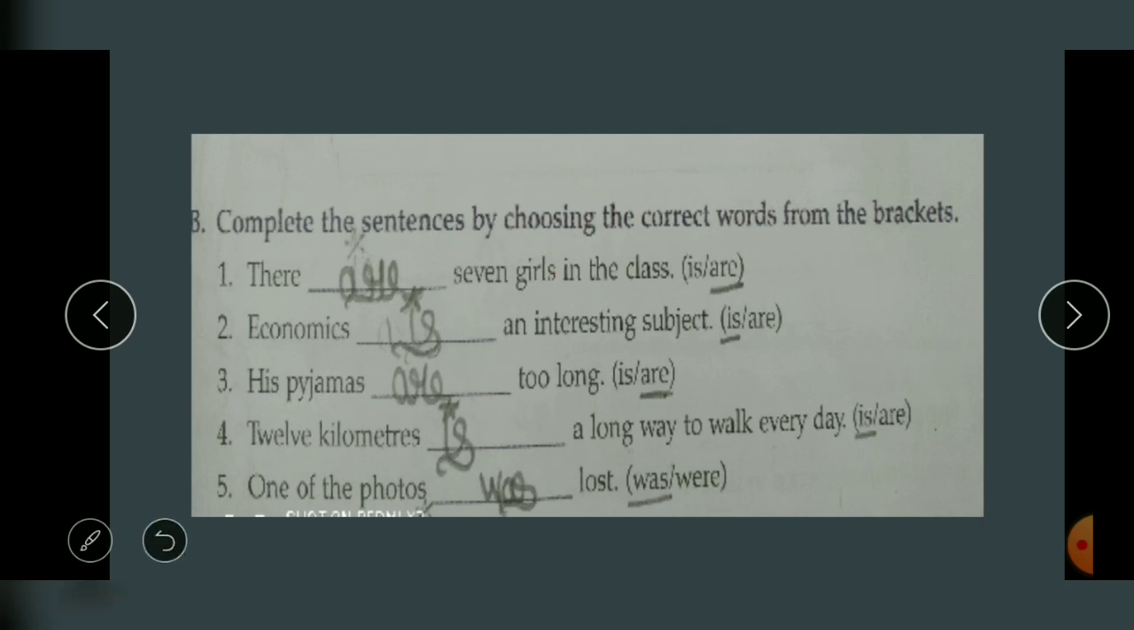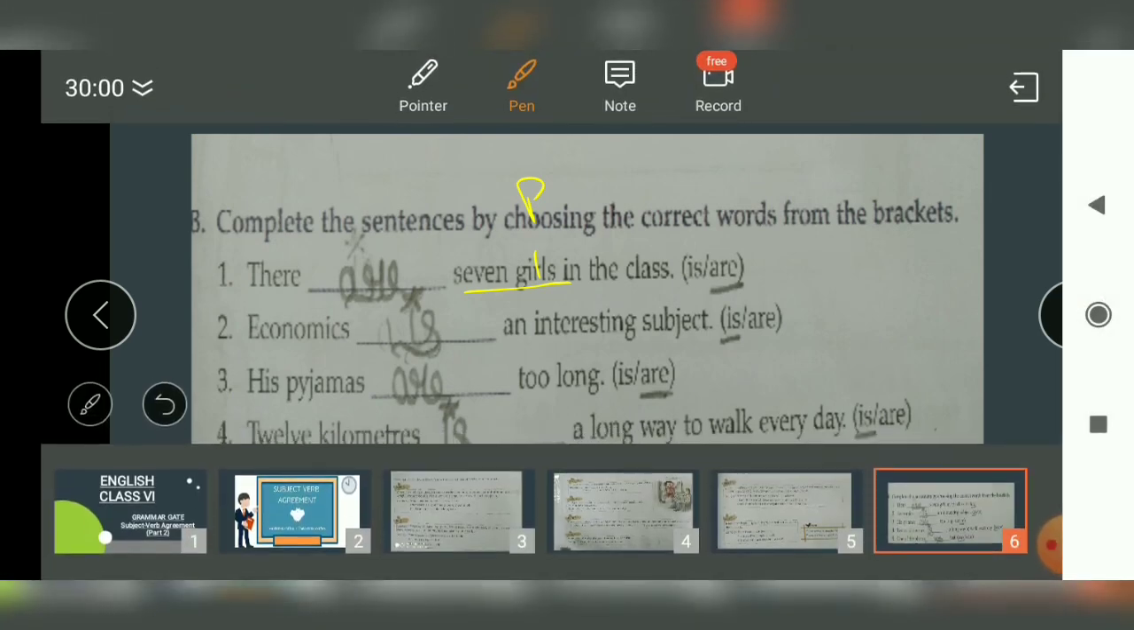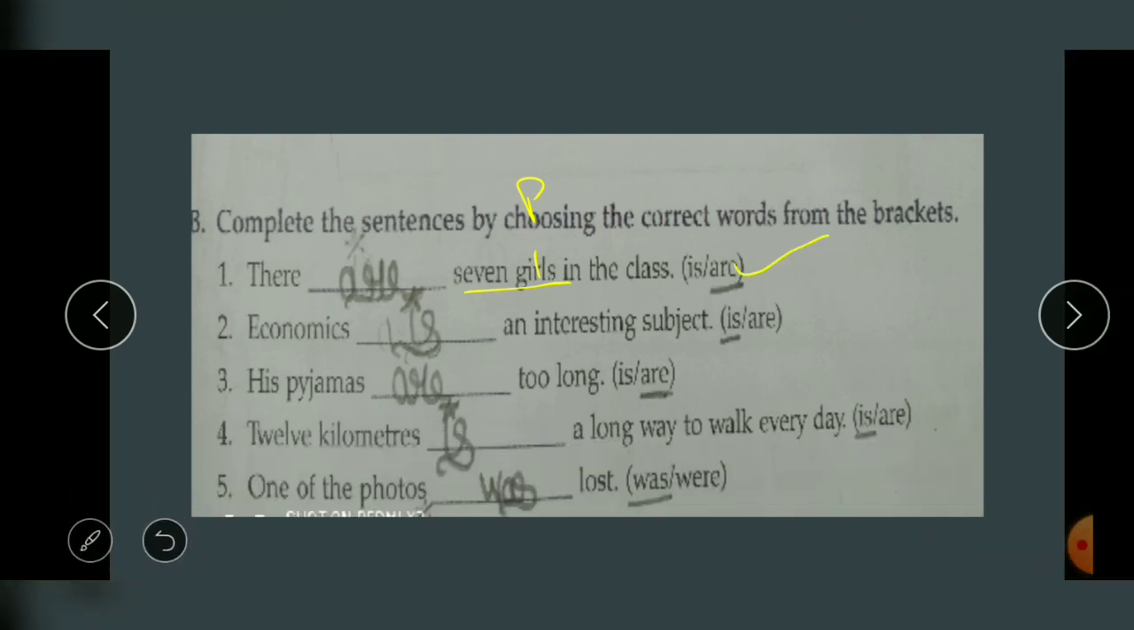7 girls. What is used? 7 girls. Girls is plural. So is or are? Obviously are, because it is plural. Now economics. Economics, it is subject, right? Rule number 4. Let me write rule number 4 only for you. Rule 4. I hope you can see it. Economics, an interesting subject. So rule 4 says subject names like mathematics, physics and economics take a singular verb. These are singular subjects, so singular verb.